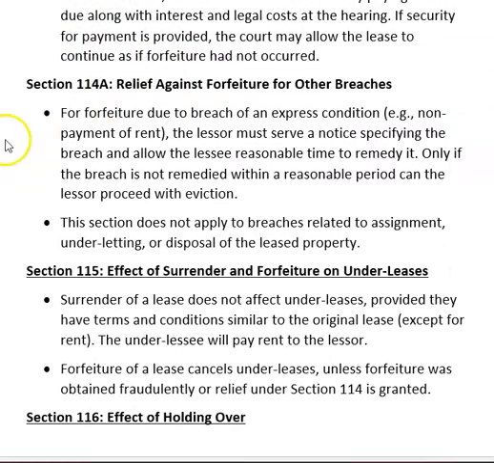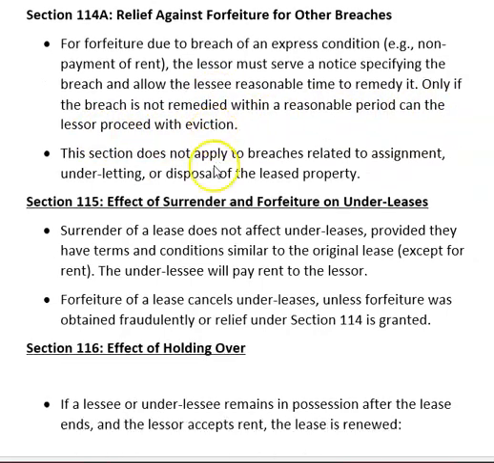Okay. Relief against forfeiture for other breaches. For forfeiture due to the breach of an express condition other than non-payment of rent, the lessor must serve a notice specifying the breach and allow the lessee reasonable time to remedy it. Only if the breach is not remedied within a reasonable period can the lessor proceed with eviction. This section does not apply to breaches related to assignment, underletting, or disposal of lease property.